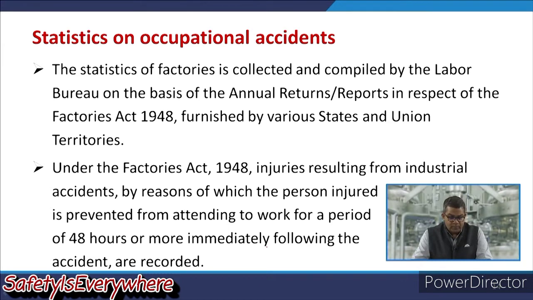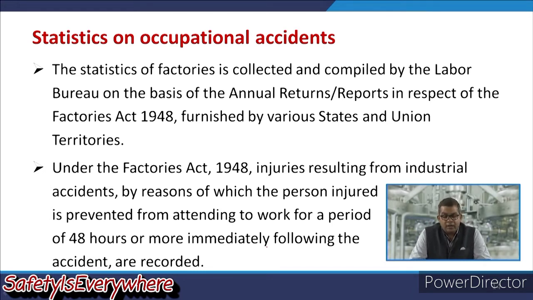Now, this is very important: under the Factories Act 1948, the injuries resulting from any industrial establishment under the head of industrial accident, by reason of which the person injured is prevented from attending to work for a period of say 48 hours or more immediately following the accident, are recorded.